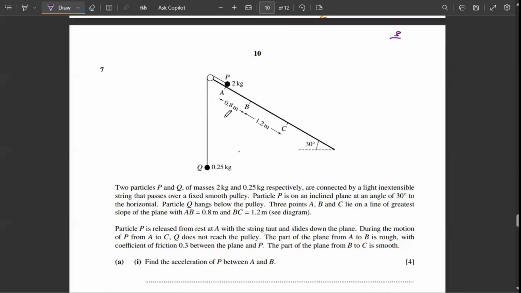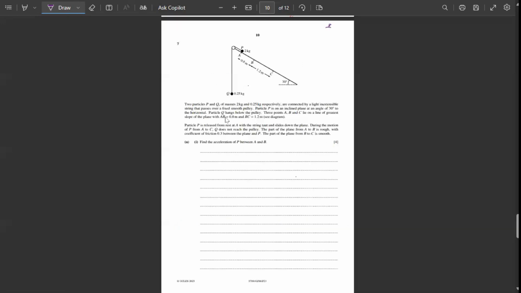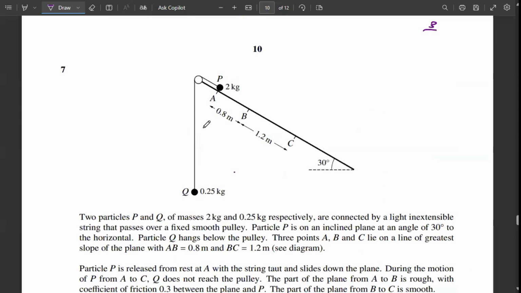Let's start with the seventh question. Two particles P and Q, mass 2 kg, 0.5 kg. One second. Yeah, mass is 2 kg, 0.25 kg. Connected by a light inextensible string, passes over a fixed pulley. Angle of 30 degrees. Q hangs below the pulley. Okay, 3 points A, B, C, line of greatest slope. AB is 0.8, BC is 1.2.